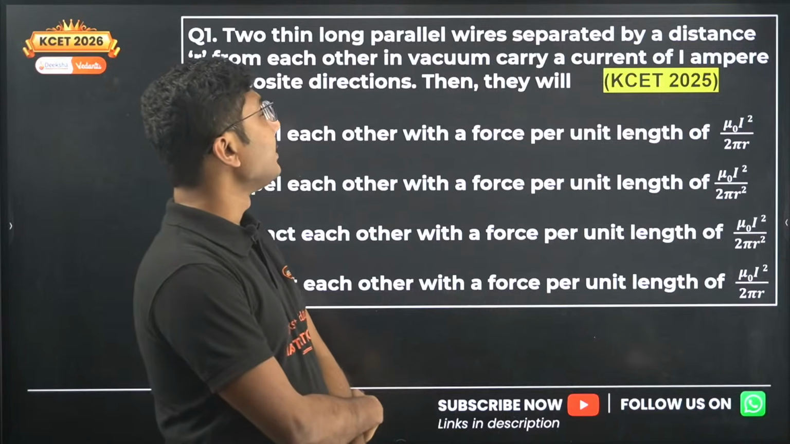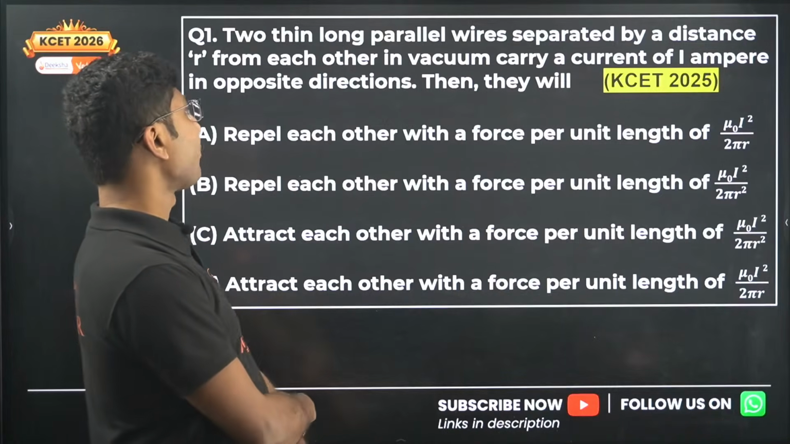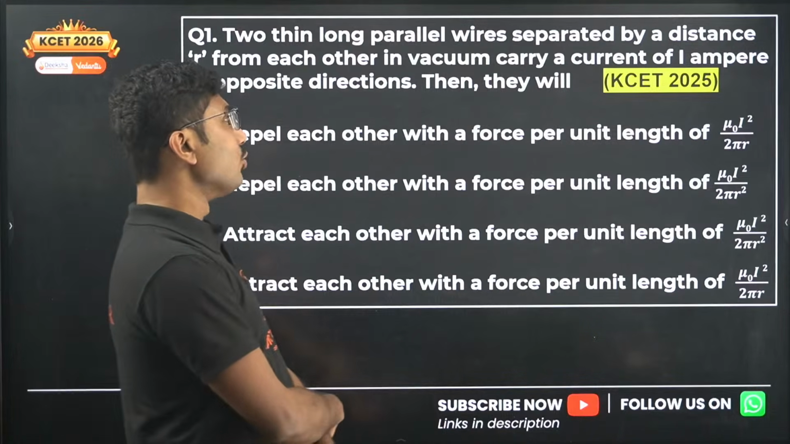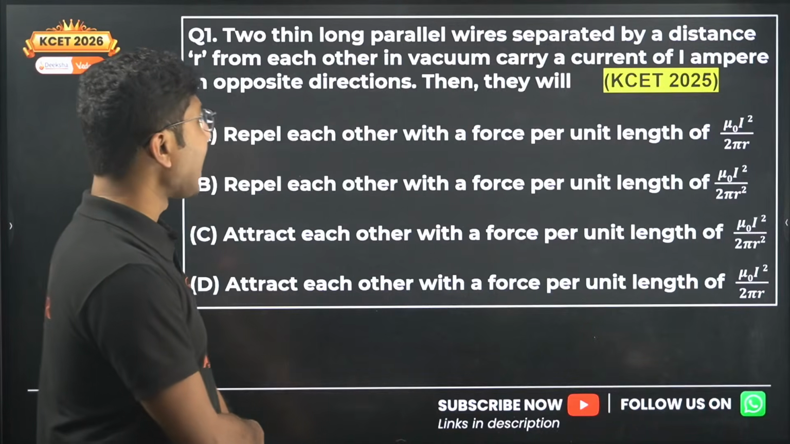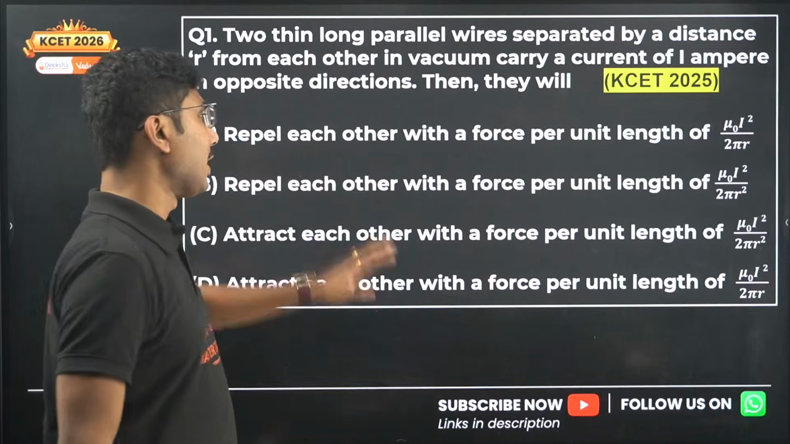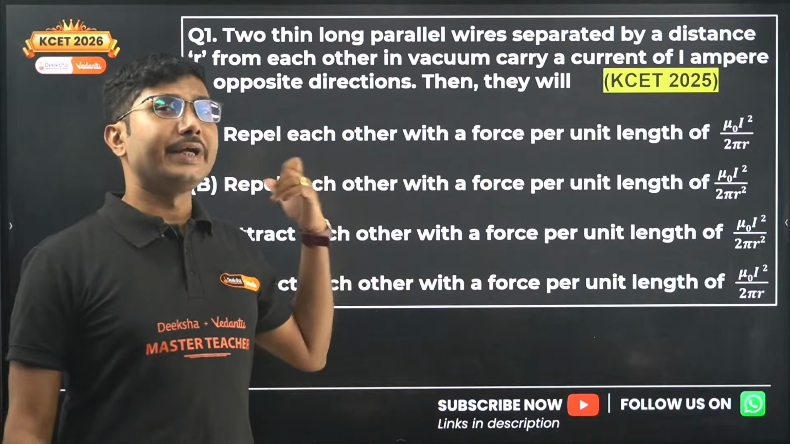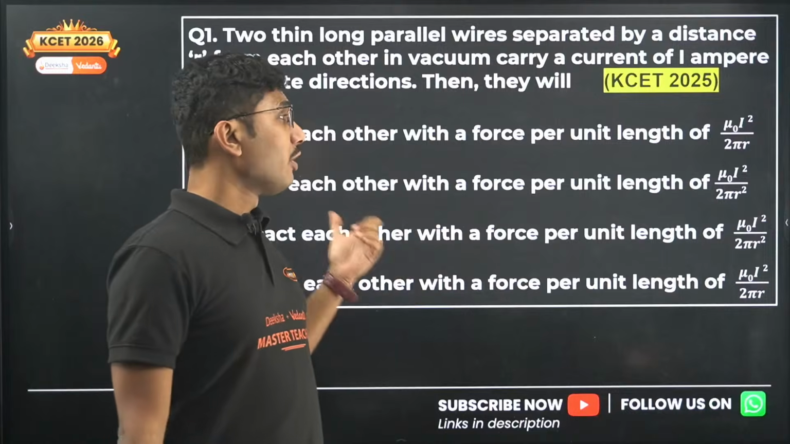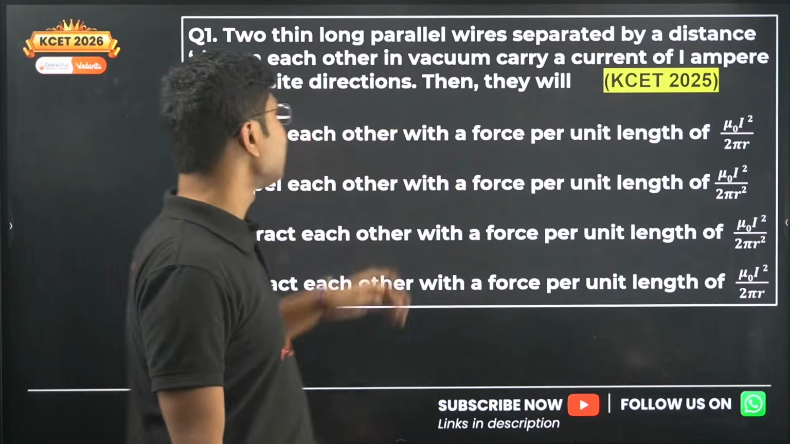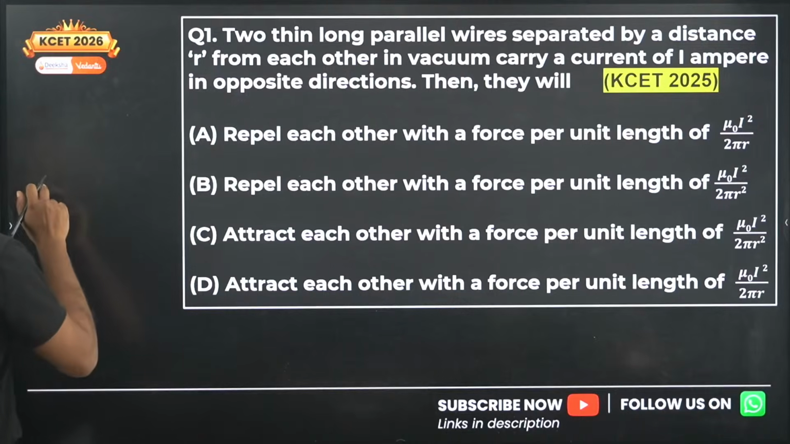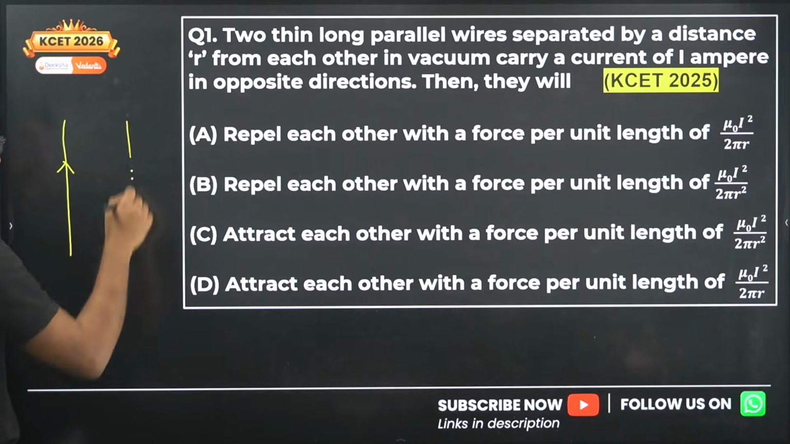Two long thin parallel wires separated by a distance small r from each other in vacuum carry a current of I ampere in opposite direction. Then they will... So what will be the answer? This is just a formula, and this formula you derive for your PU board exam. They just ask you the formula, and because the current is being passed in opposite direction, one current will be in this direction, another current will be in this direction.